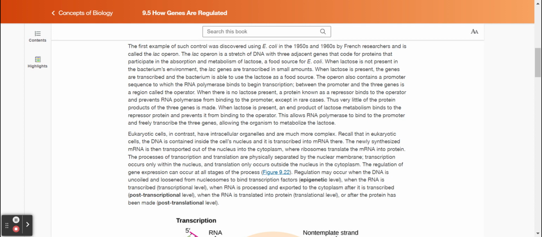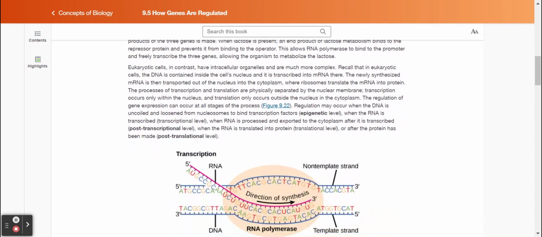Between the promoter and the 3 genes is a region called the operator. When there is no lactose present, a protein known as a repressor binds to the operator and prevents RNA polymerase from binding to the promoter, except in rare cases. Thus, very little of the protein products of the 3 genes is made. When lactose is present, an end product of lactose metabolism binds to the repressor protein and prevents it from binding to the operator. This allows RNA polymerase to bind to the promoter and freely transcribe the 3 genes, allowing the organism to metabolize the lactose.